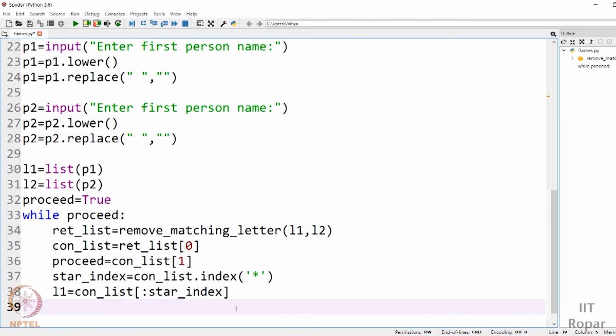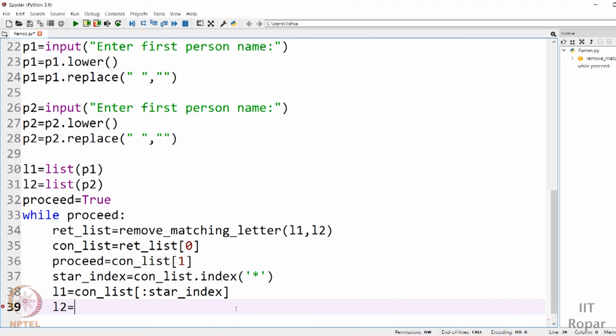Okay, same like that, what should be there in L2? Anything after star till the end. So till the end I wanted, so the default value will be taken for end index. I need not give the value of end index, but I should give the start index, and wherever I give, it starts from there. So should I give star index as my start index? No, because if I give star index as my start index, it will say star PRIYA. I want just PRIYA, I just want the name, I don't want star here.